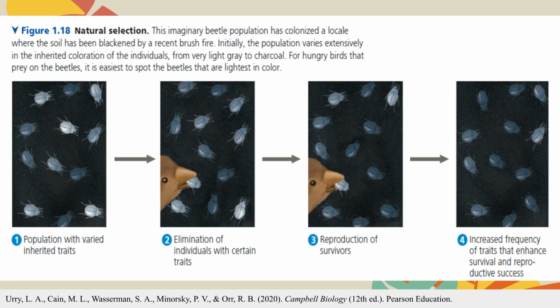This diagram shows a simple example of natural selection using beetles. At first, the population has variation. Some beetles are light-colored, others are dark. When the environment changes and the ground becomes darker, predators can more easily spot the light beetles. Those individuals are more likely to be eaten, while darker beetles survive. The survivors reproduce, passing on their traits. Over time, the population becomes mostly dark-colored.